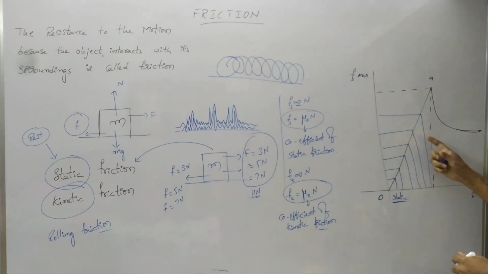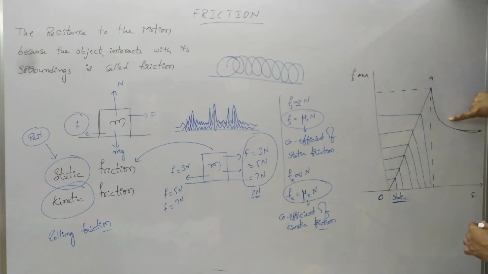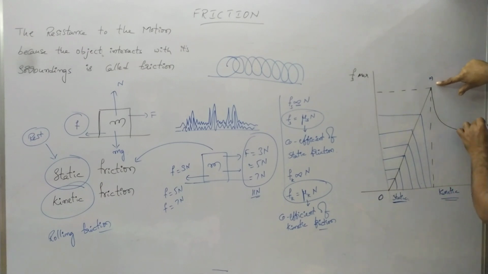As you observe, after a particular extent at A, the static frictional force is converted into kinetic frictional force. This line represents the kinetic frictional force, meaning the body is moving in the forward direction on applying the force. So from A to B, it represents kinetic friction.